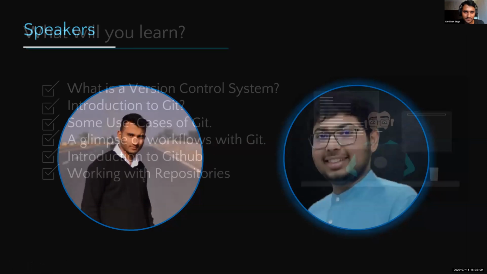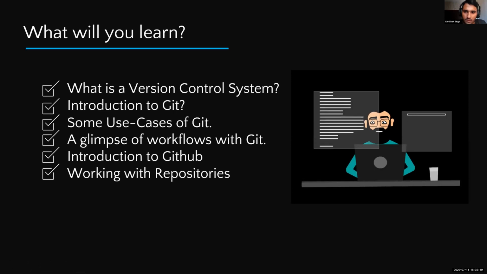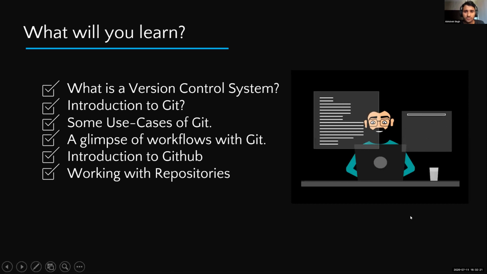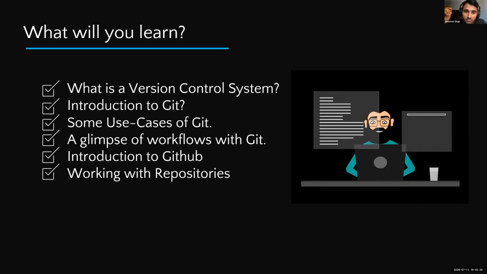Okay. So today we will see what we are going to learn from this session. First of all, we will learn what a version control system is. Then we will see an introduction to Git, and some use cases of Git. Then we will have a glimpse of the workflow of Git, like what operations we can perform using Git. Then we will come to GitHub.